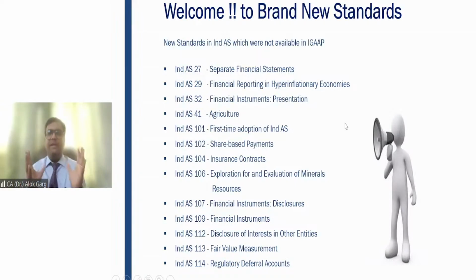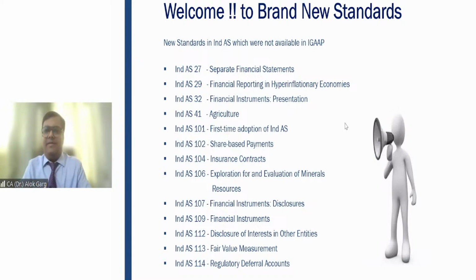So we have completed the overview and introduction to Ind AS. Now we will be moving to applicability of Ind AS, right? So first part we have covered, second part we are moving on. So Rajiv is saying yellow highlighted have blank in Ind AS. So Rajiv, there are 40 IFRS standards, 39 Ind AS and 27 AS.